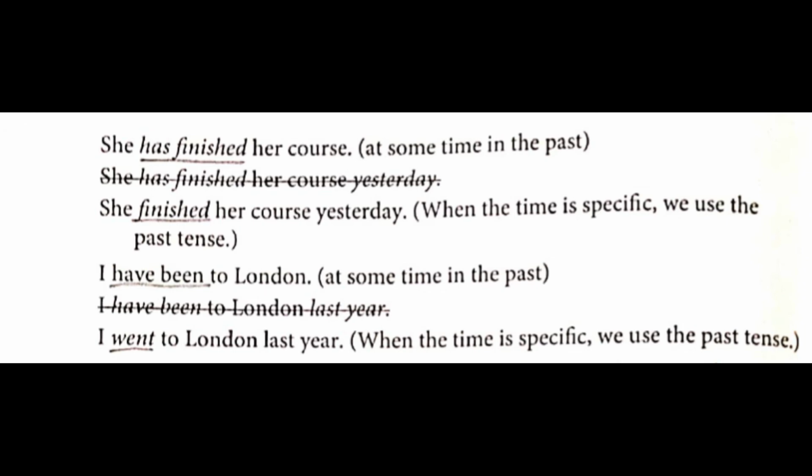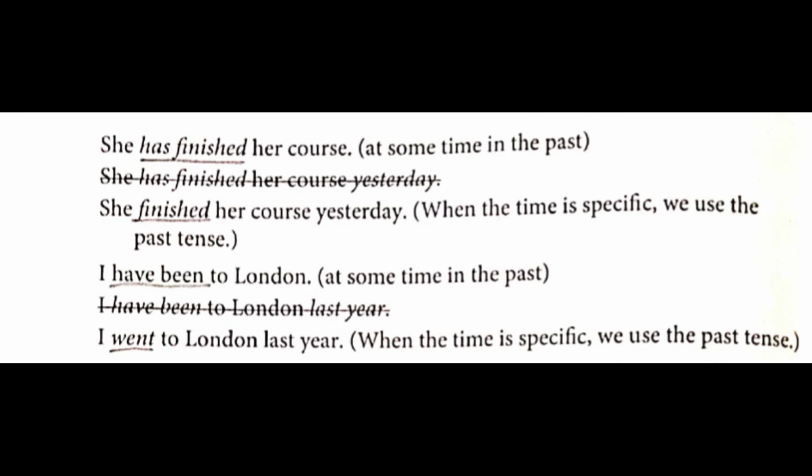Next one, I have been to London. So, at some time in your life, you have been to London. You are talking about some time in the past. So, you will never make the sentence "I have been to London last year." So, what will you make? I have been to London. You won't write "last year." You will never write both things together.